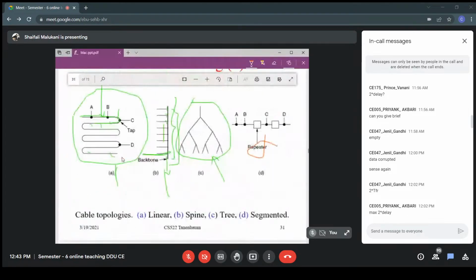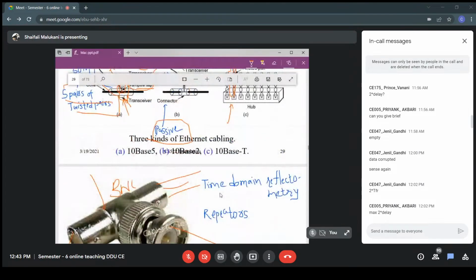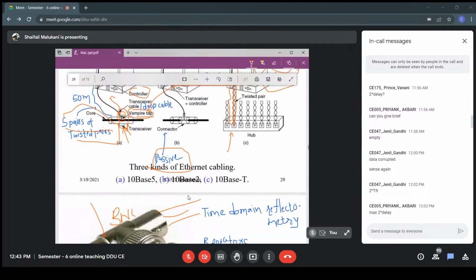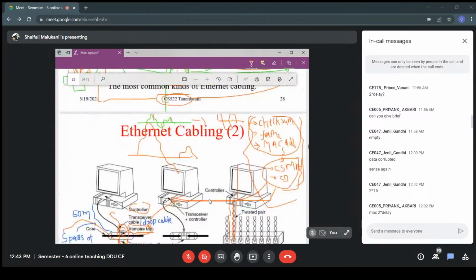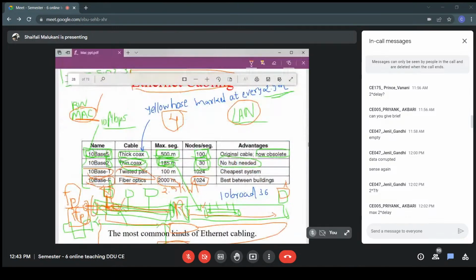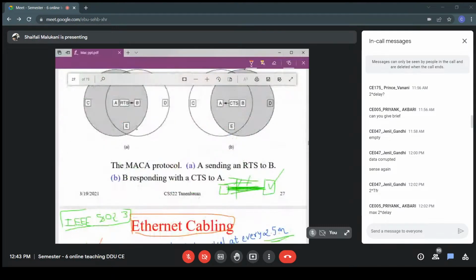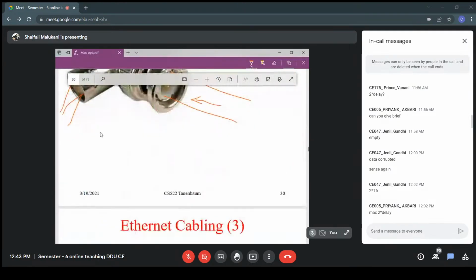Now, one more point that is missing here is repeater. We have discussed that. Only one point here is missing, which is time domain reflectometry. What is that? Whenever we are using bus topology, if you remember, at the end we are keeping terminators. In the bus topology we keep the terminators at the end. If you have ever read about it, right? So why are we keeping terminators?